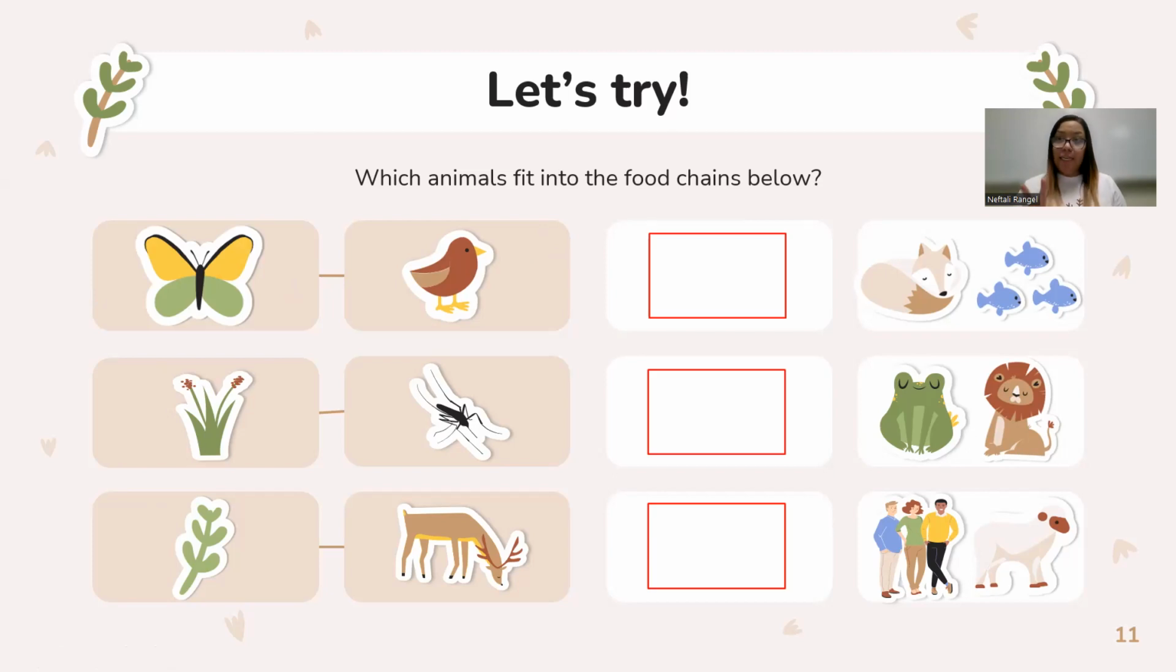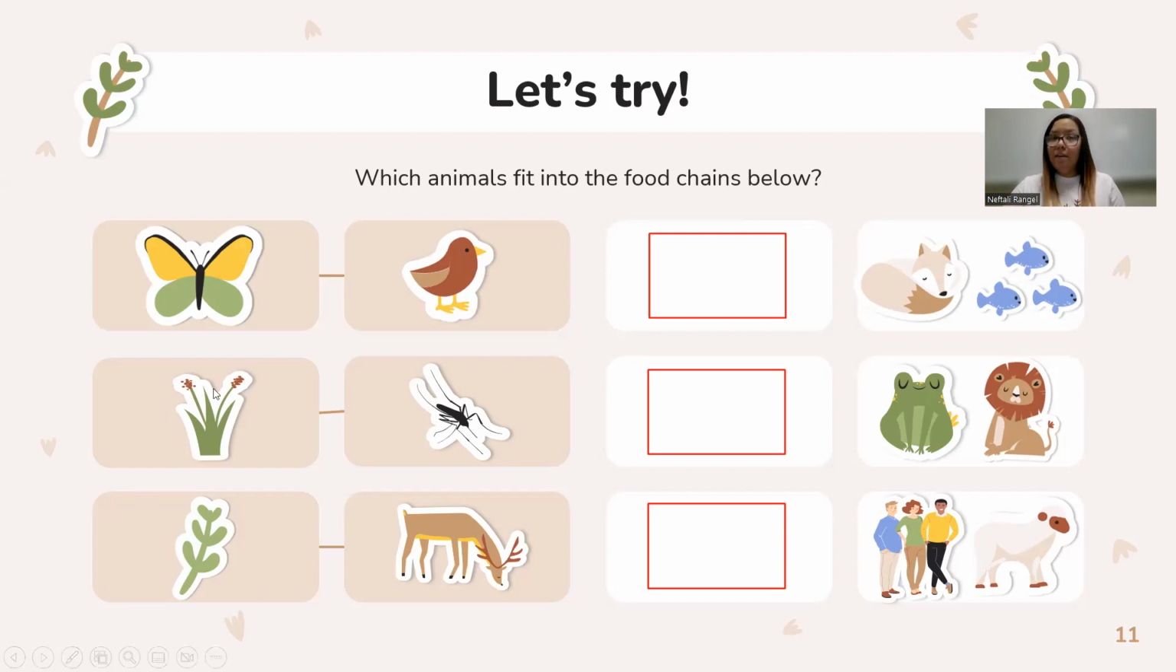Then the bird eats the butterfly. So what do we think? Do we think the fox eats the bird, or do we think the fish eat the bird? Think about it. Butterfly, bird. What do we think? I think it's fox. So we have the butterfly, and then the bird eats the butterfly, and then the fox eats the bird. It can't be the fish because obviously fish are in the water.